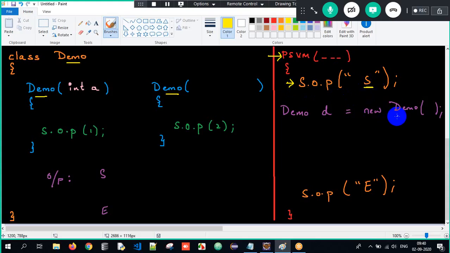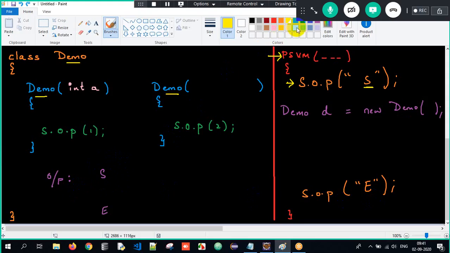Now when I create an object, sir, constructor also will get executed, sir. I am not passing any argument, sir. Therefore, the control will go here, sir. 2 will get printed. And then the control will come back to the caller, sir. End here. This is scenario number 1. Very good. Got it?